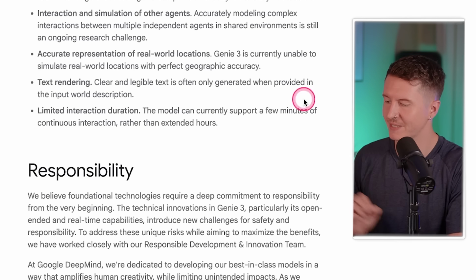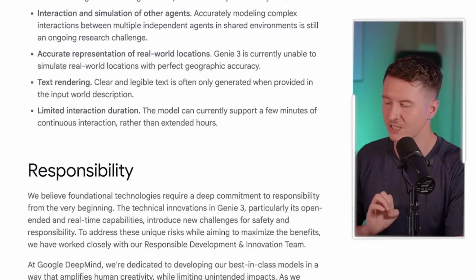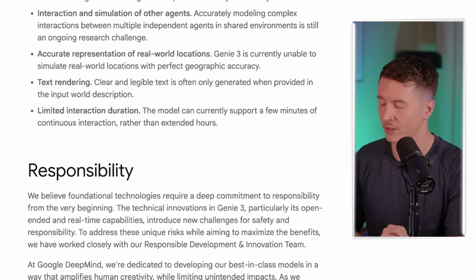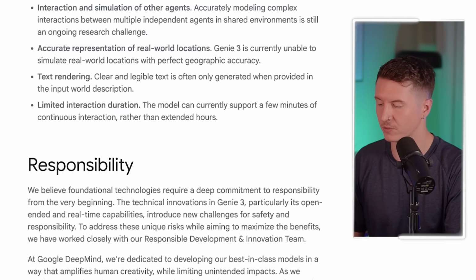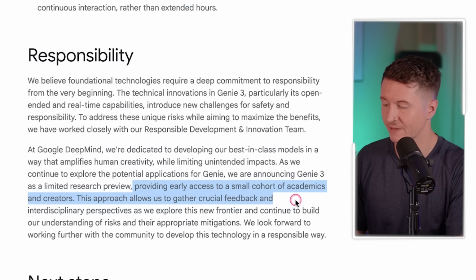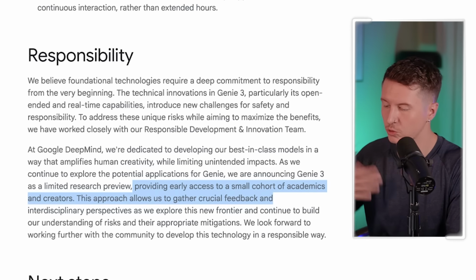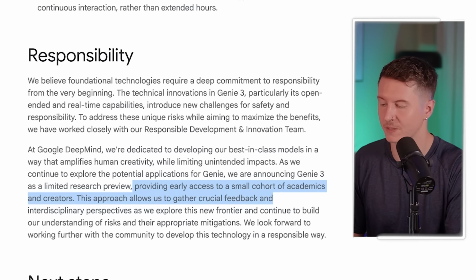And finally, there is a limited interaction duration. The model can currently support a few minutes of continuous interaction rather than extended hours. Now, this is only available currently to a small cohort of academics and creators, and this approach allows us to gather crucial feedback and interdisciplinary perspectives.